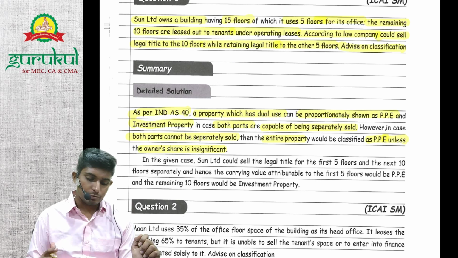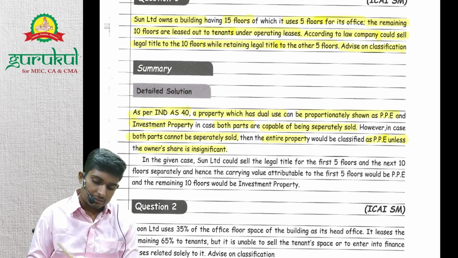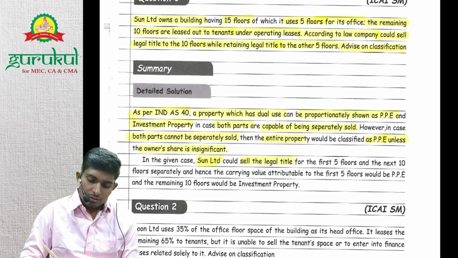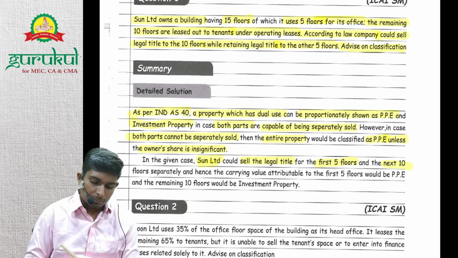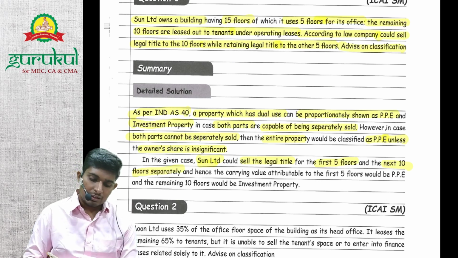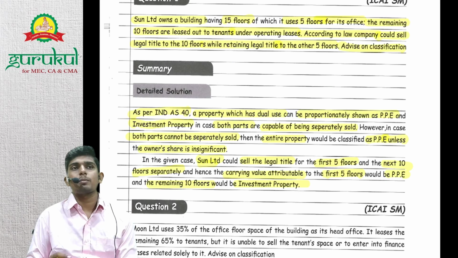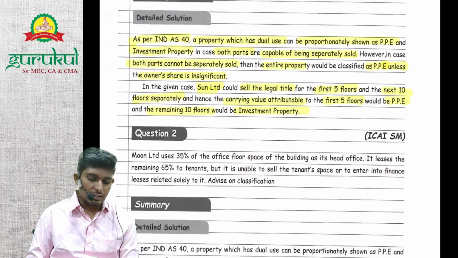So we have now given the provision. Now we will link it to the case. In this case, the company could sell legal title for the first 5 floors and the next 10 floors separately, right? Hence the carrying value attributable to the first 5 floors would be PP and the remaining 10 floors will be investment property, right? Really easy question.